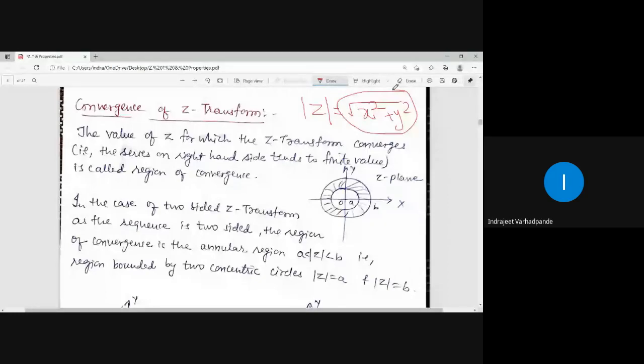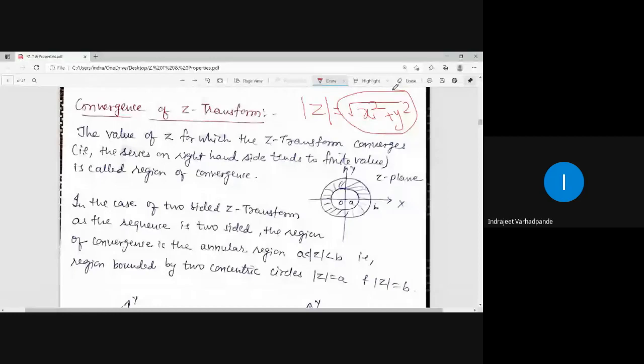Mod z is equal to r represents the equation of a circle with center at origin and radius equal to r. So what is the geometrical interpretation of mod z? The geometrical interpretation of mod z is in the form of a circle, right?